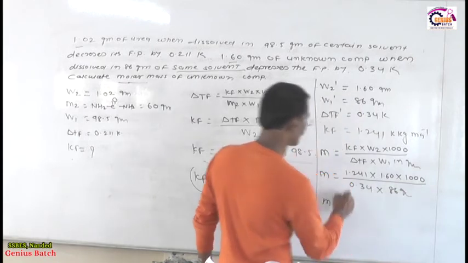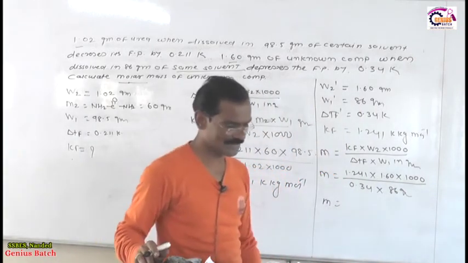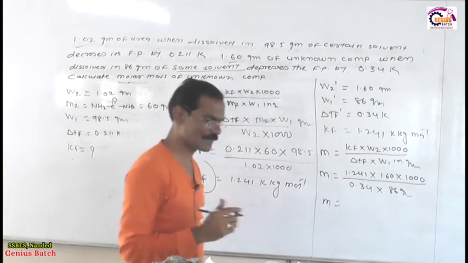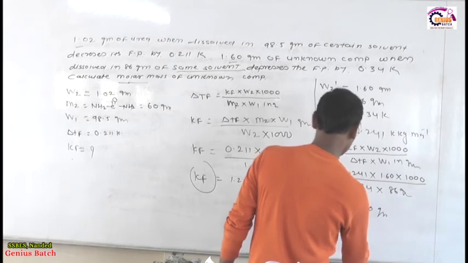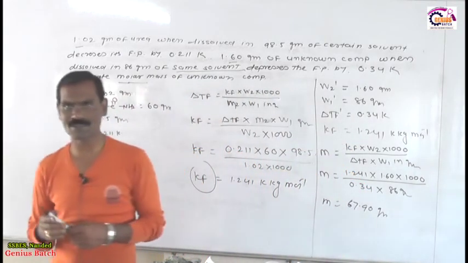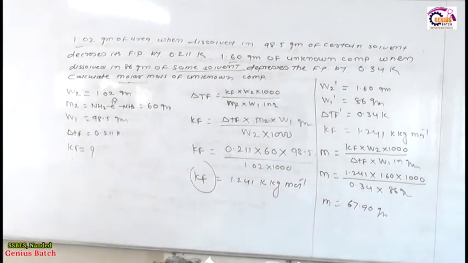You calculate all these things yourself, and after calculating, the molar mass becomes 67.90 gram. So this is the very systematic way. By using this we very successfully calculate the molar mass of that particular solute.